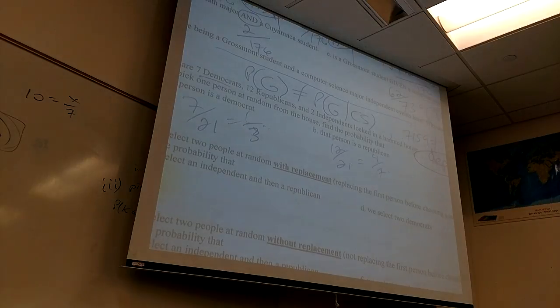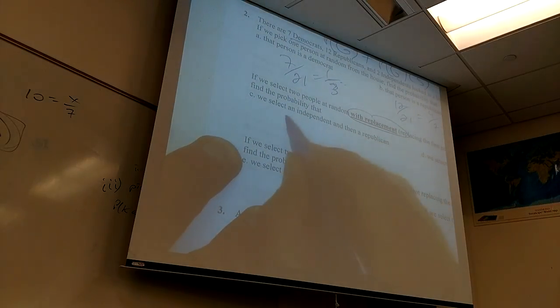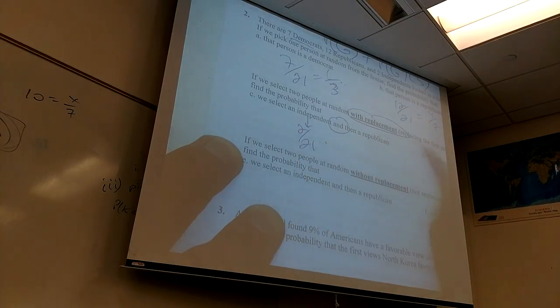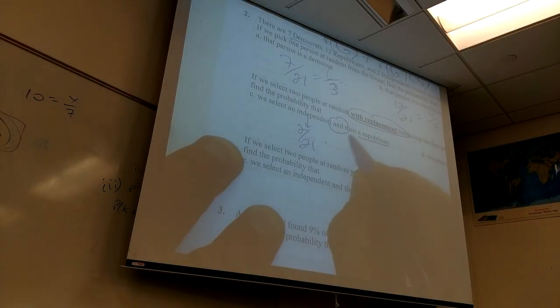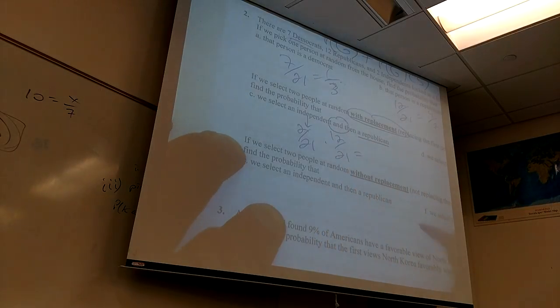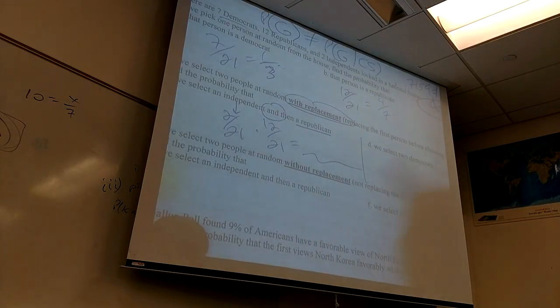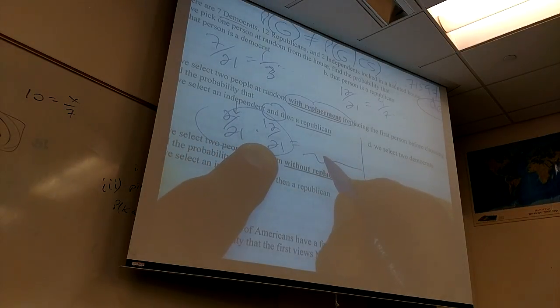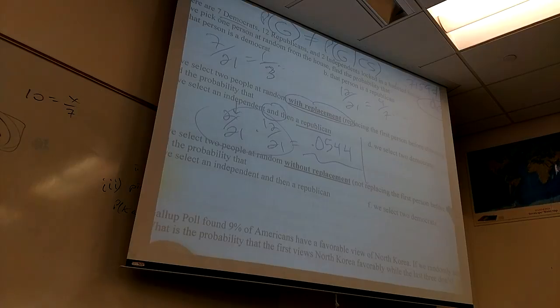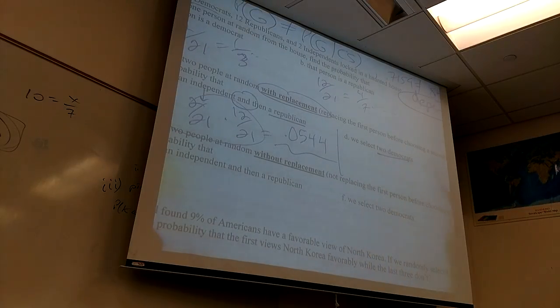I just want to get things kind of started on this one. With replacement, the first one's independent, would be 2 out of 21. And then times Republican, 12 out of 20. I didn't lose anybody. You got to tell me what it comes out to be. 0.0544? Maybe? Okay.